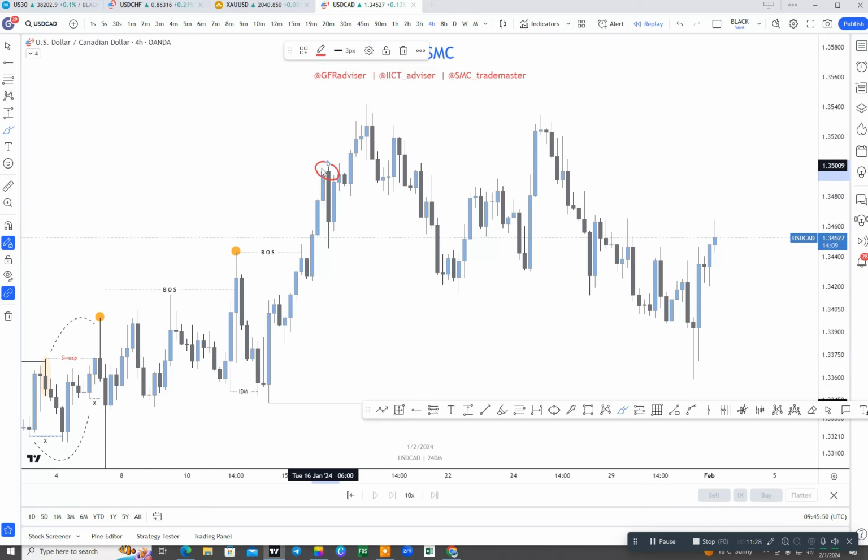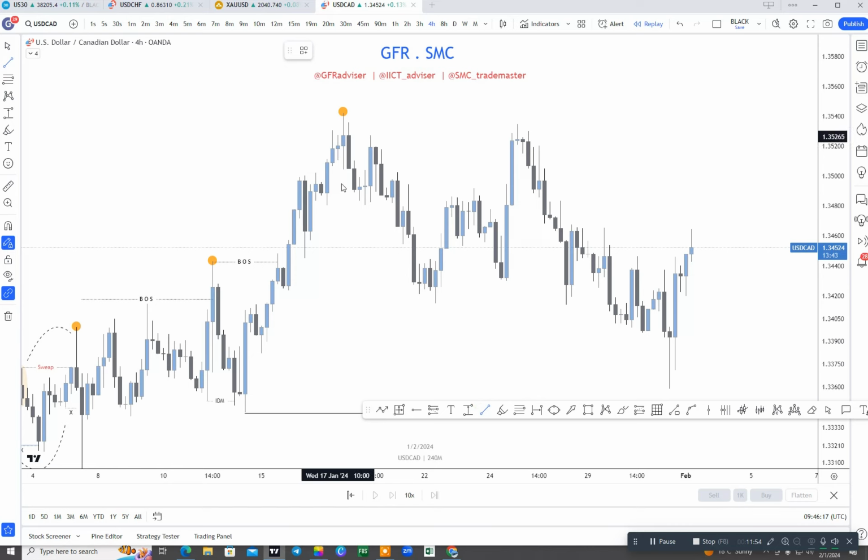After that high, here was the inducement, but the market did not take out the inducement here. Whenever the market breaks the high to the upside, our inducement will shift from this area to that area. If you can see here, after that high, the market again came back and took out this inducement. That means our higher high will be confirmed at that point. Now here is our last higher high, because after that high, the market took out the inducement here.